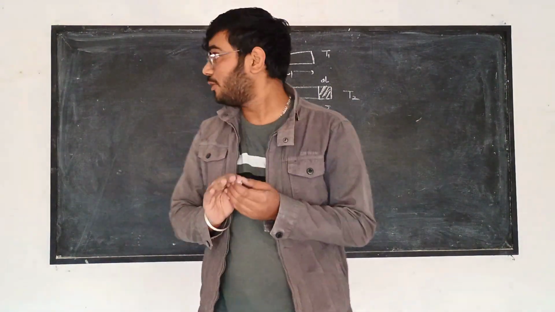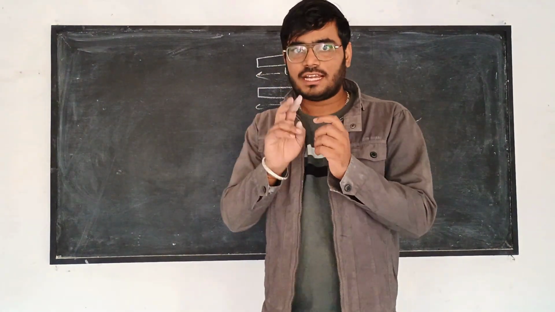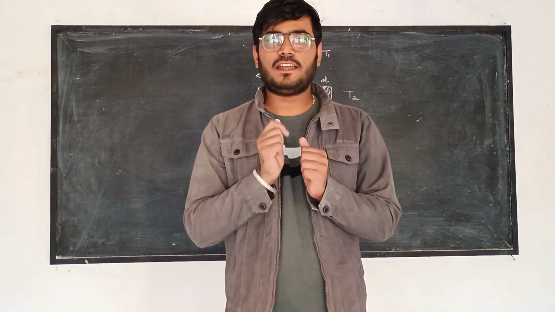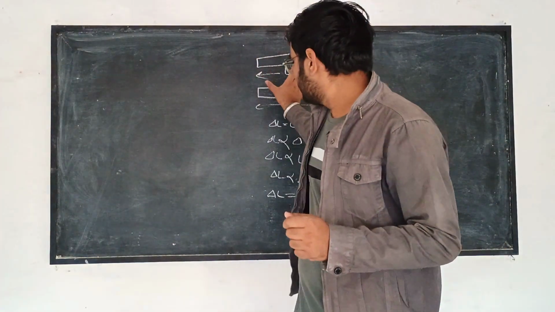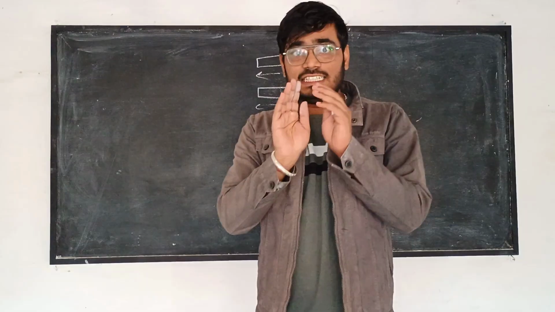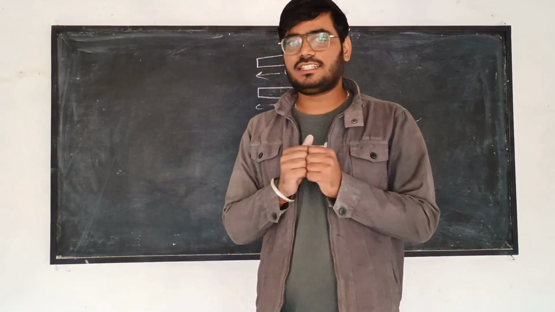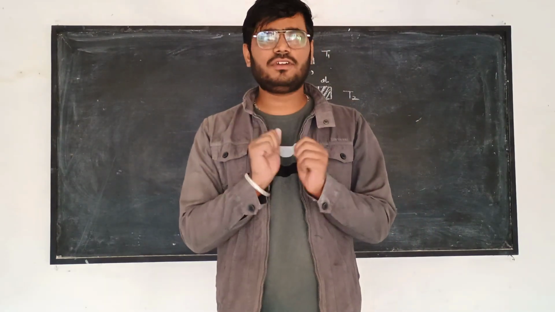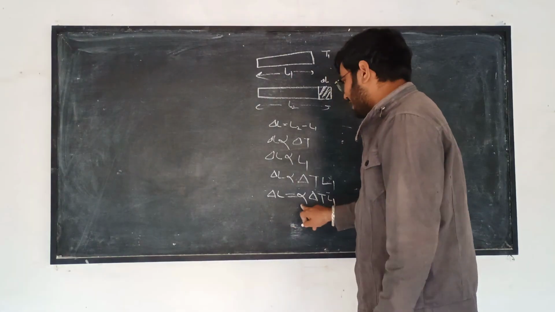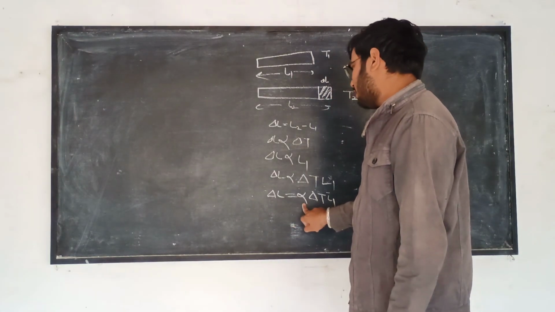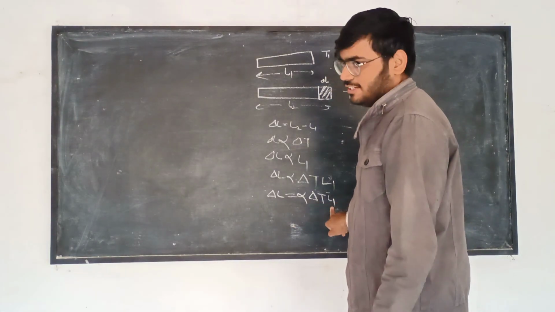This is the main point: we have taken a rod, a 1D material, so alpha is the linear thermal expansion coefficient. We are taking our discussion to a linear body, not a 2D body. So delta L is equal to alpha delta T L1.